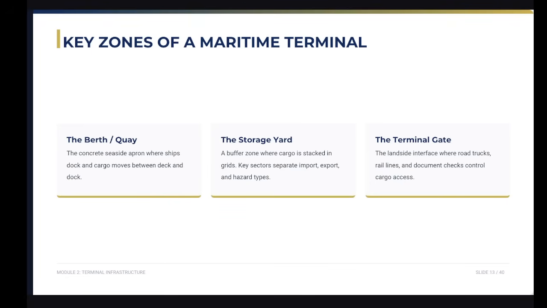The terminal is divided into three key zones. We have the quay, the concrete seaside apron where the ships dock and cargo moves between deck and dock. So the quay is where the ships dock to load and unload.